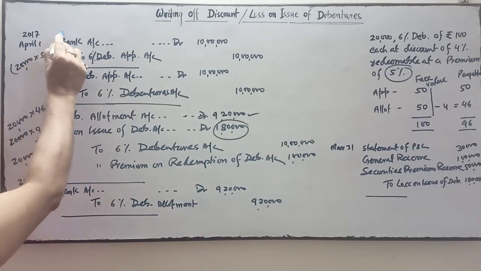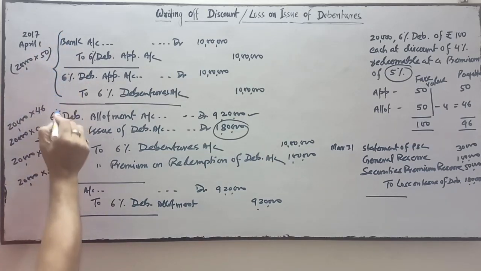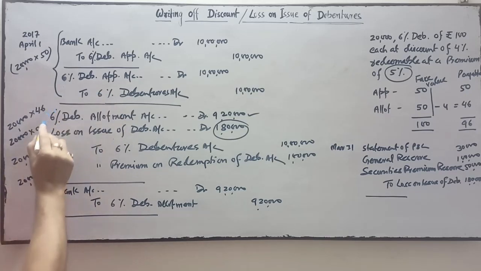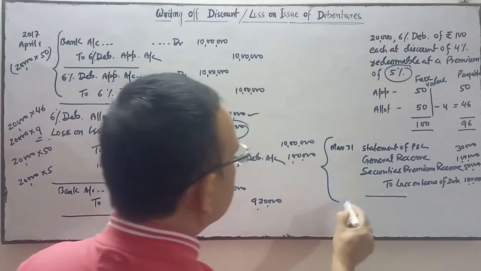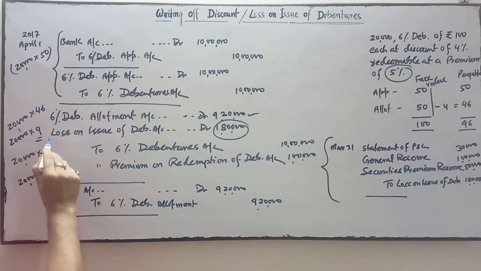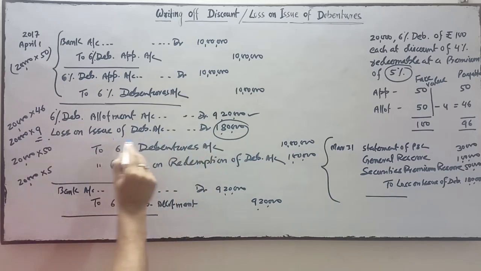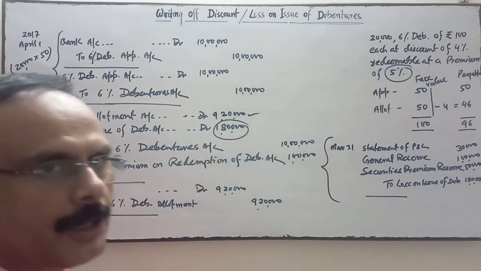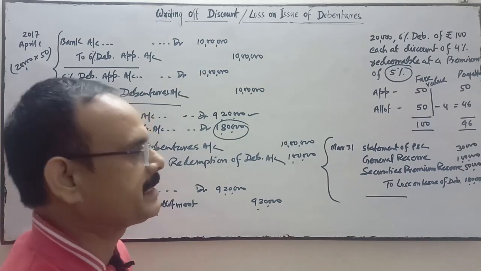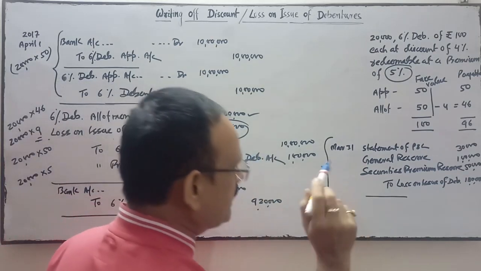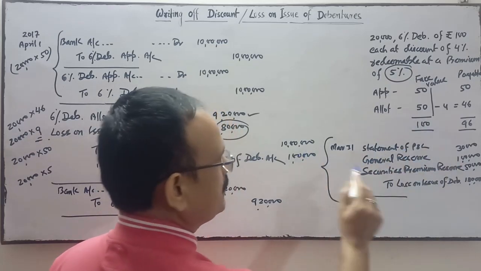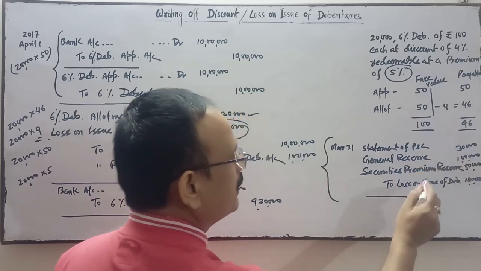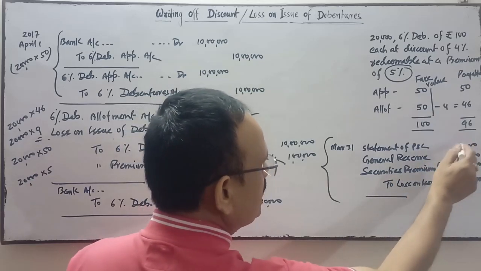So these two entries are for issue of debenture, the application entry. These two entries are for allotment, and this entry is for writing off the loss on issue of debenture, writing off this loss in the year of loss itself. The general reserve and securities premium amounts are given in the question, so the balance amount will be from the statement of PL.